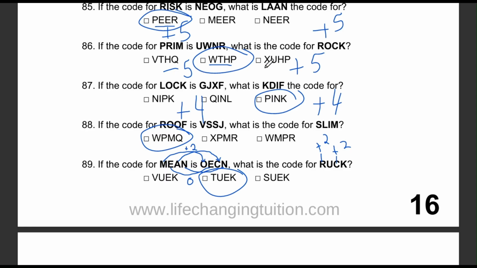Applying the opposite pattern to KDIF. K goes forward 5 letters to P, D goes forward 5 letters to I, I goes forward 5 letters to N, and F goes forward 5 letters to K. So the answer is PINK.